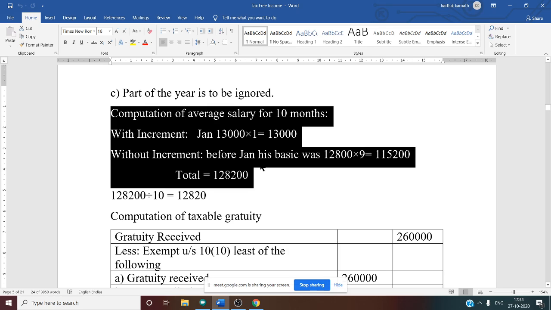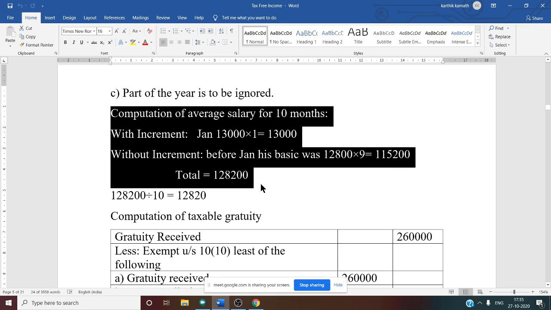First 3 months you exclude: April to December, without the increment, 12,800. Why 12,800? Increment falls due at the beginning of every new year, that is January. That is why 12,800 into 9, that is 1 lakh 15,200.